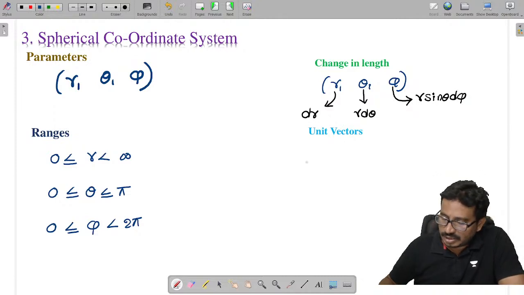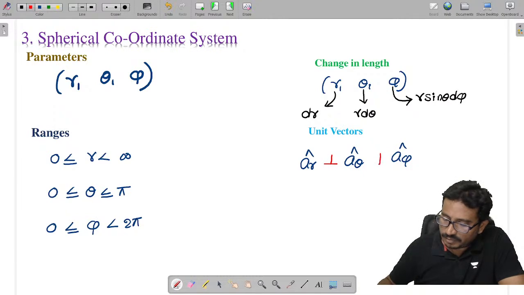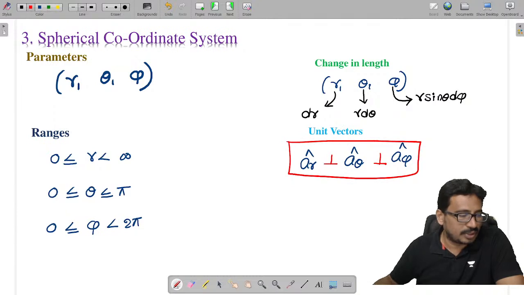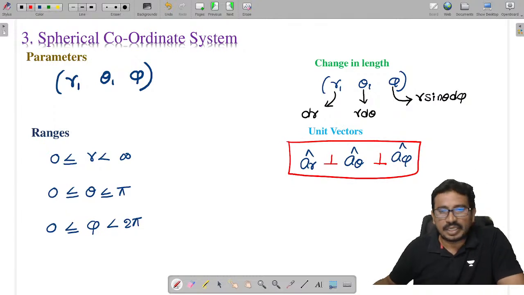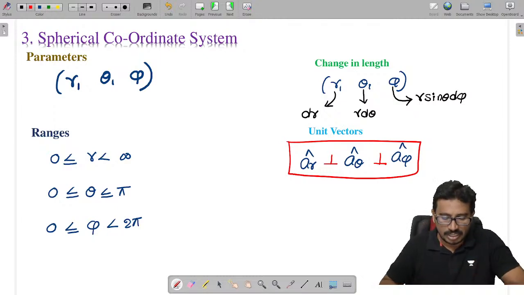The unit vectors are ar cap, a theta cap, and a phi cap. The angle between them is 90 degrees to each other, so they are perpendicular to each other.